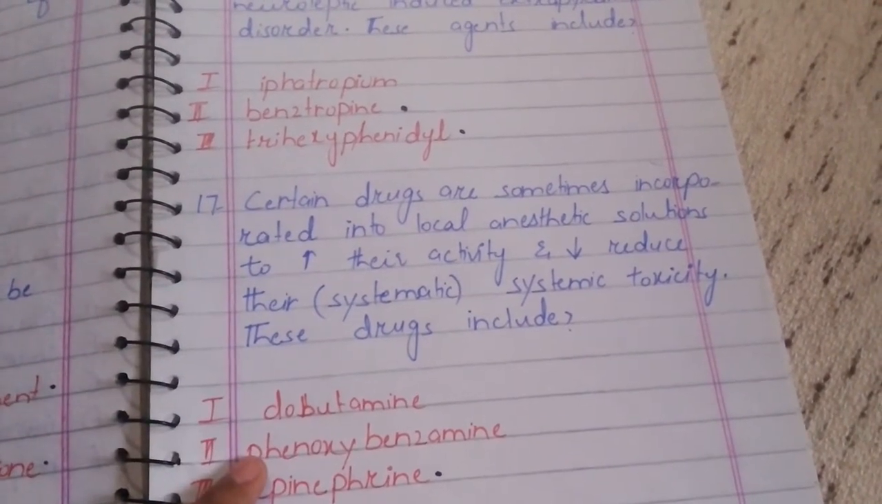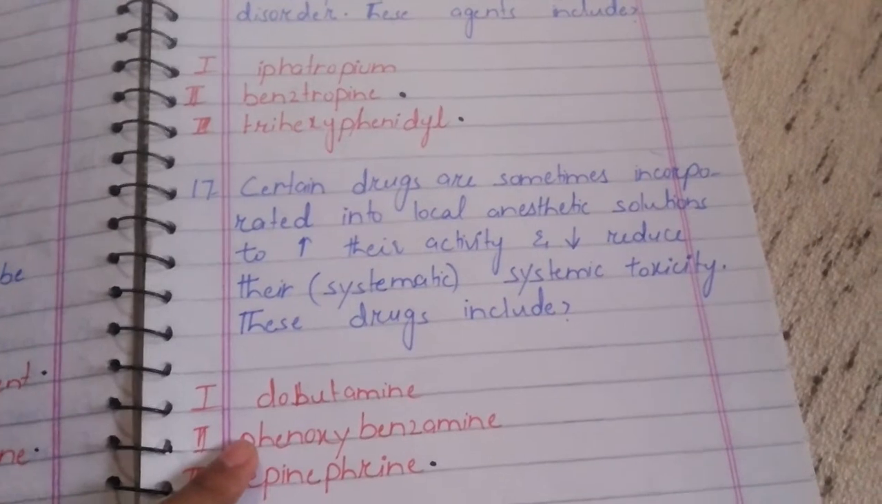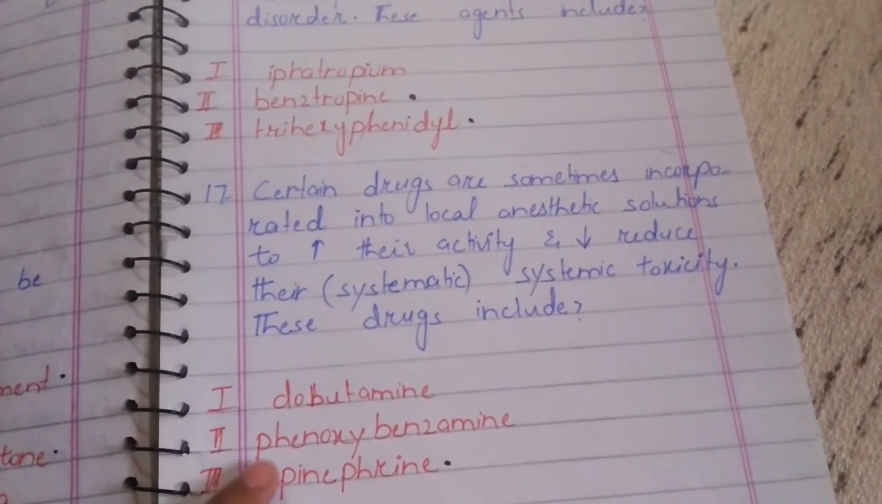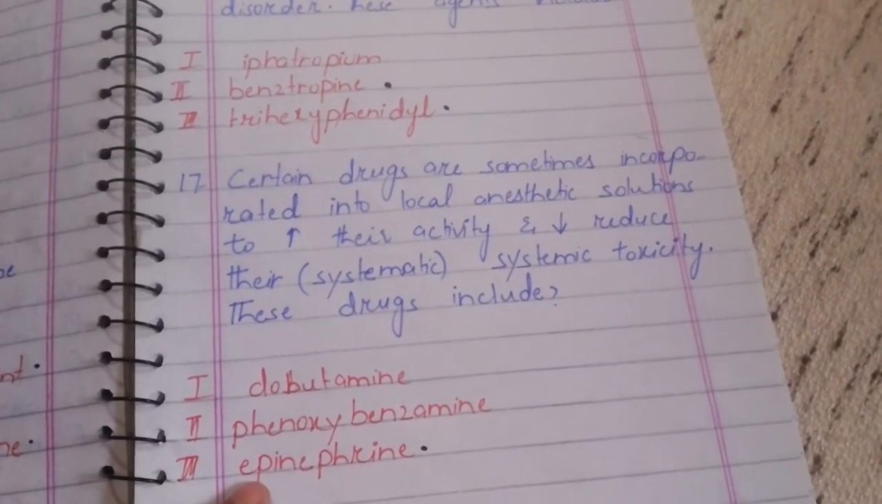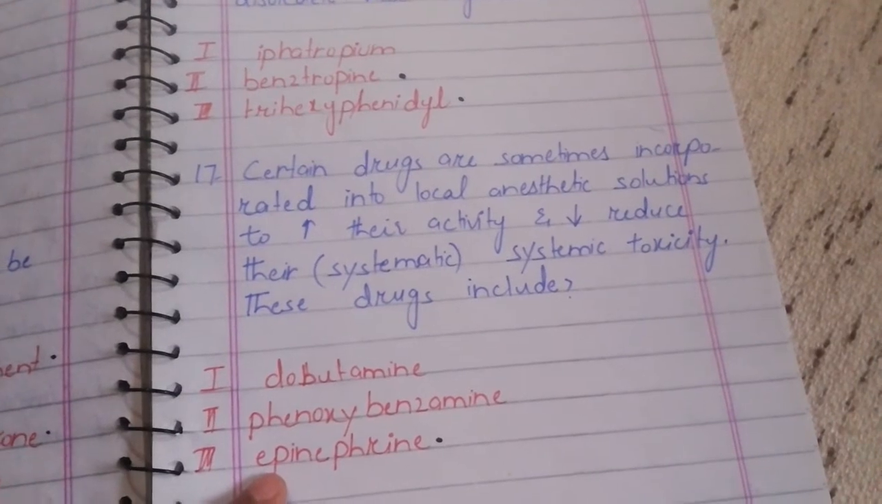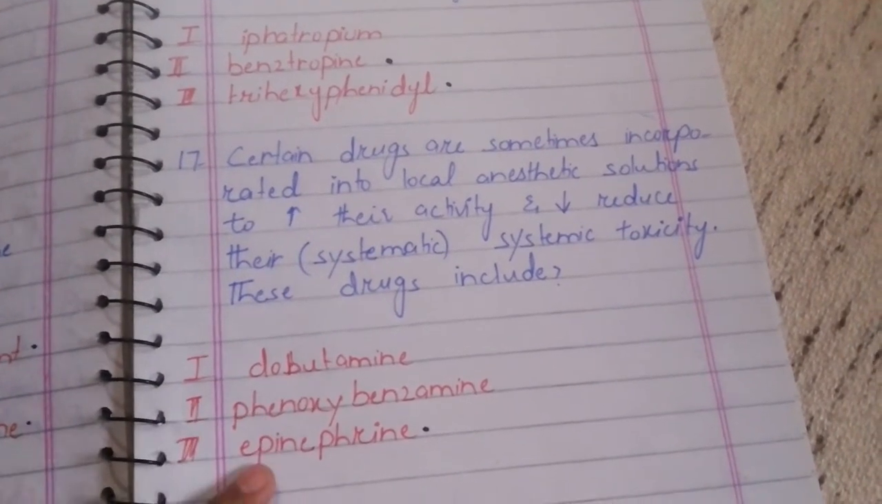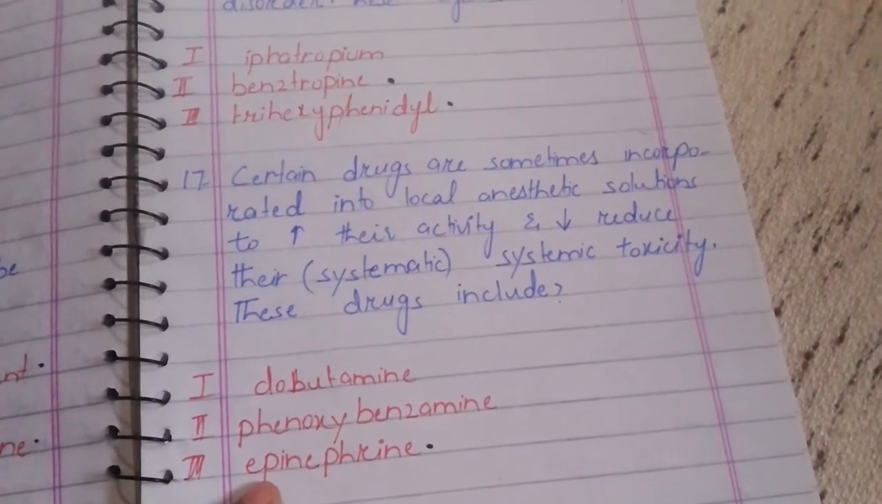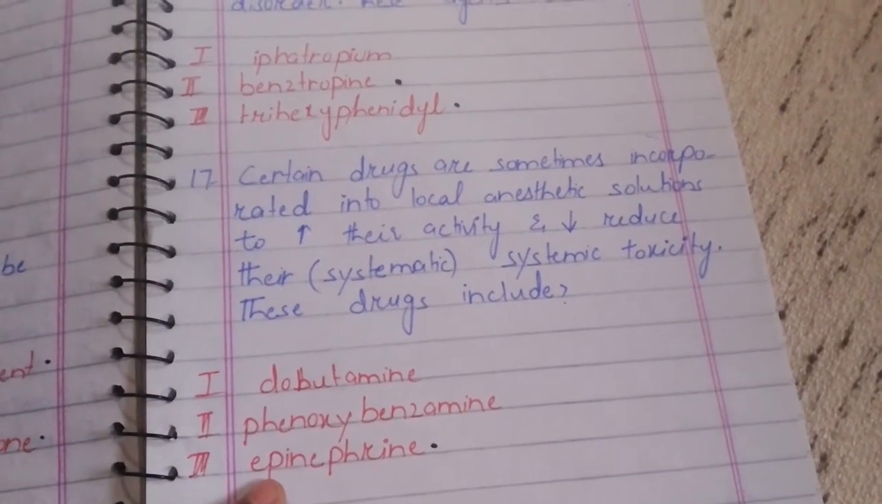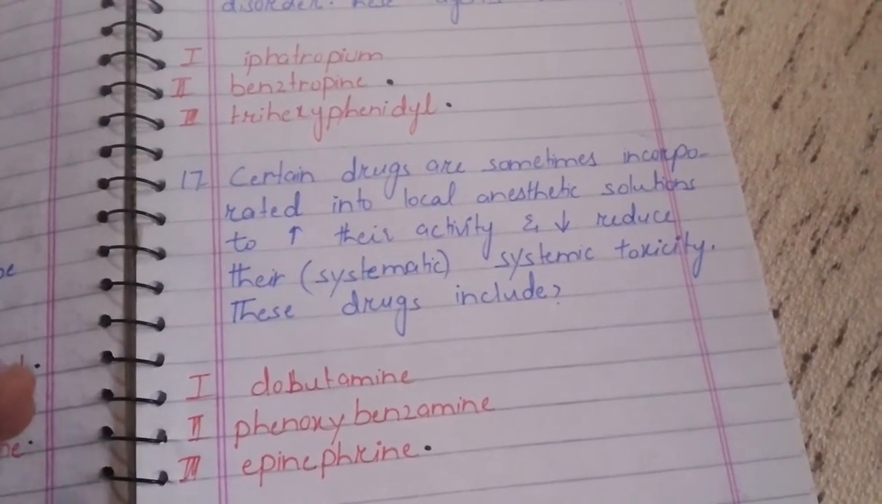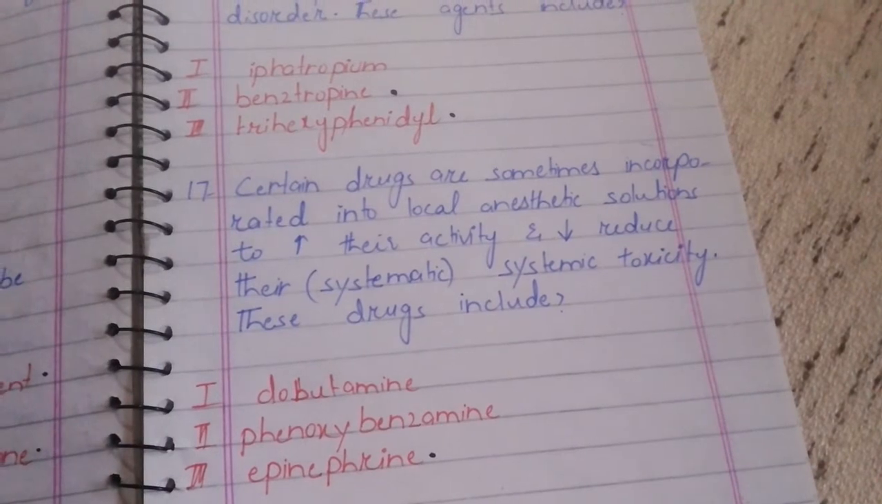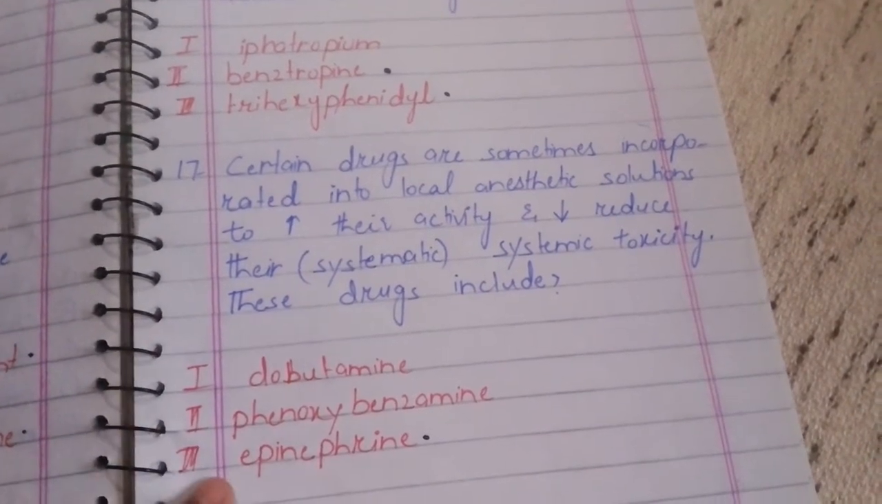Sorry, phenoxybenzamine is specific for the alpha receptors. Epinephrine is a non-specific alpha-beta adrenergic receptor drug. So epinephrine or adrenaline is used with the local anesthetic to increase the activity and reduce the systemic toxicity. Epinephrine is the correct answer.